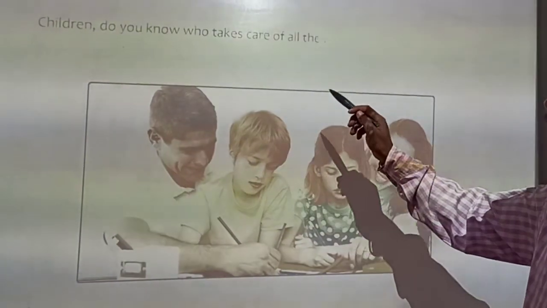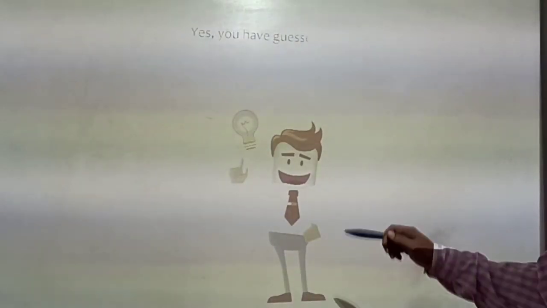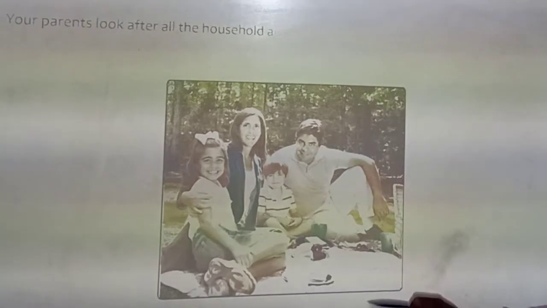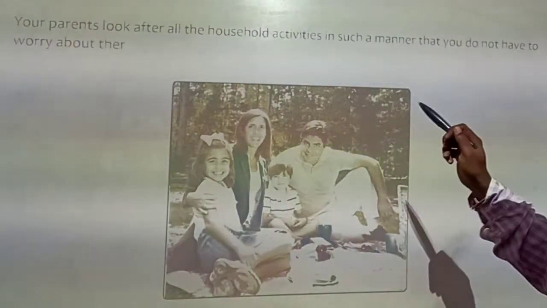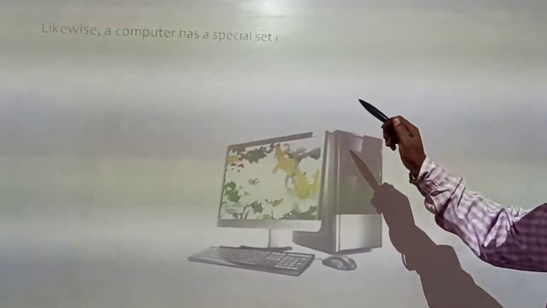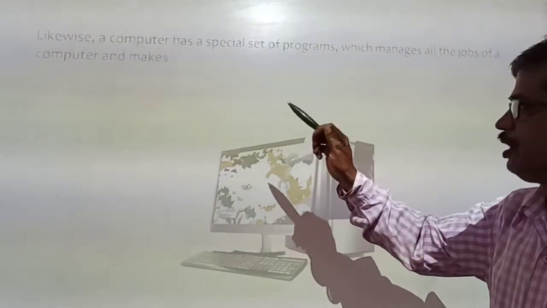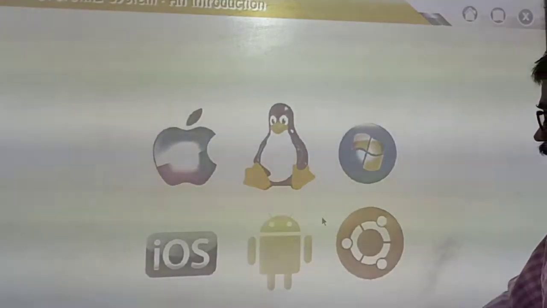Children, do you know who takes care of all the household jobs at your home? Yes, you have guessed right. Your parents look after all the household activities in such a manner that you do not have to worry about them. It is all because they organize and run the house with a system. Likewise, a computer has a special set of programs which manages all the jobs for the computer and makes it run. This is known as the operating system.